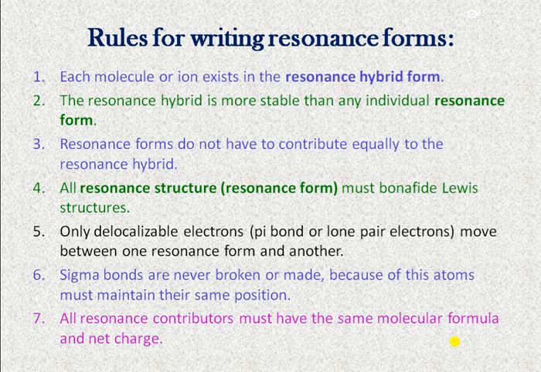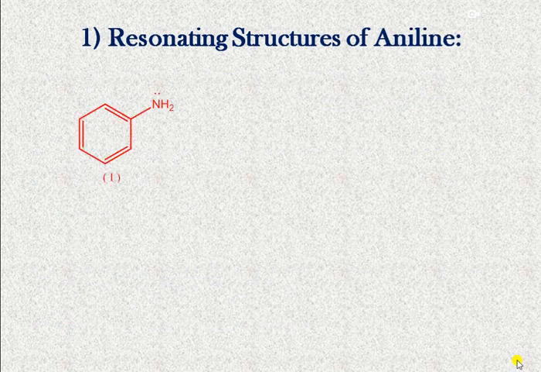Then last one is all resonance contributors must have the same molecular formula and net charge. Then we can see one example from each type. First is the resonating structures of aniline. Now in aniline, the primary amino group has a lone pair of electrons, so it shows the electron donating resonance effect.